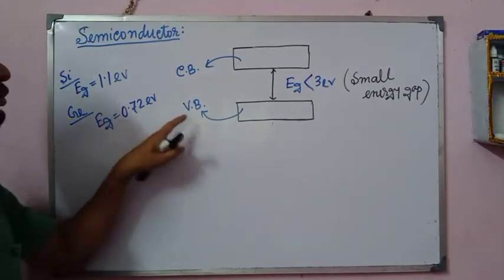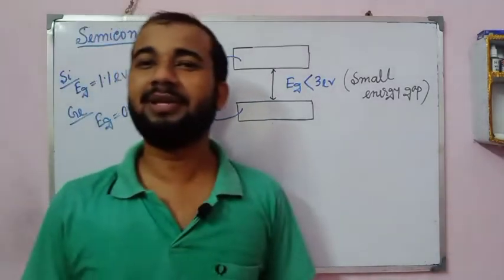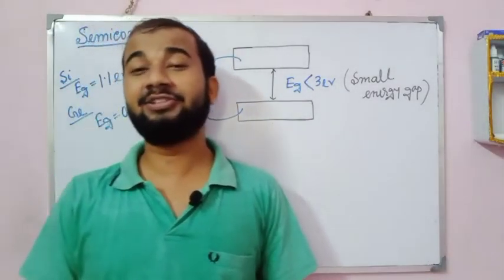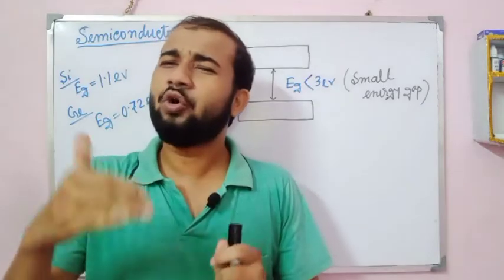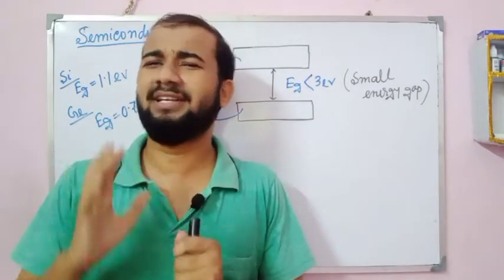For germanium, 0.72 electron volt. That is why this energy gap is not too big, not too small.